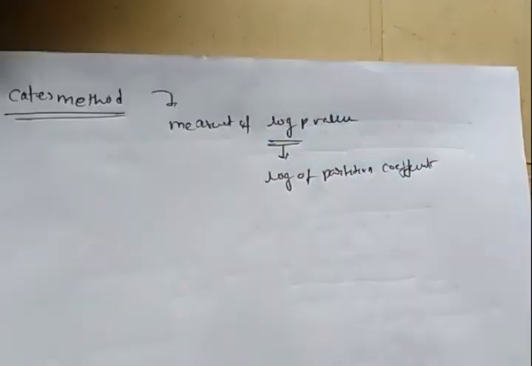Log P is nothing but the log of the partition coefficient. So by measurement of the log of the partition coefficient of all fragments, we can know the solubility nature.